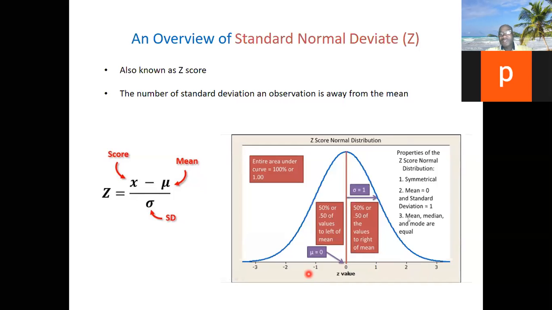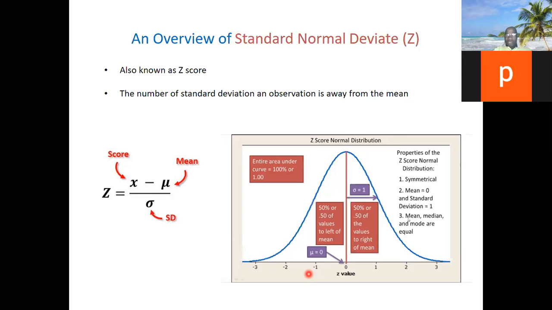So if you remember how we got the standard normal distribution, it's just to remove the population mean from the individual value, which is x, and divide by the population standard deviation. It gives you the z-score, which is z.